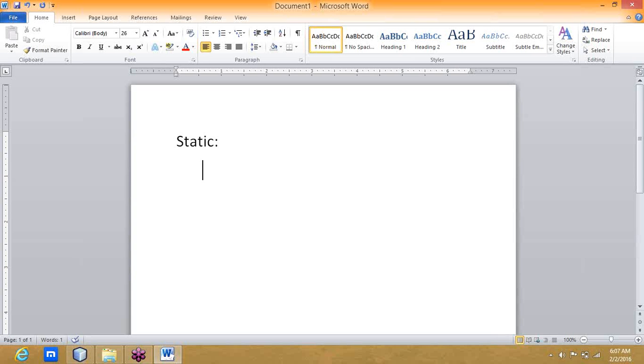Let us discuss static. What's the purpose of static? Why do we have to use static? The main purpose of static, as developed by its developers, is memory management.